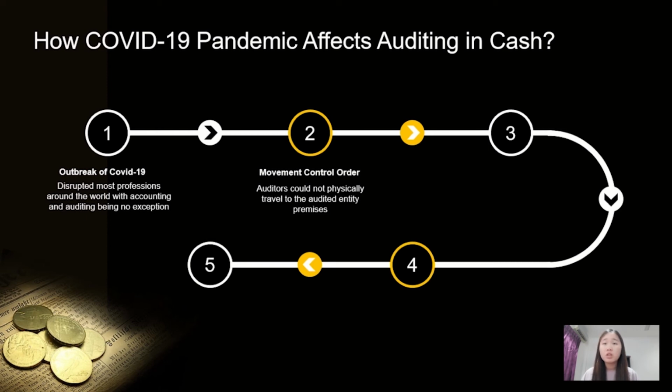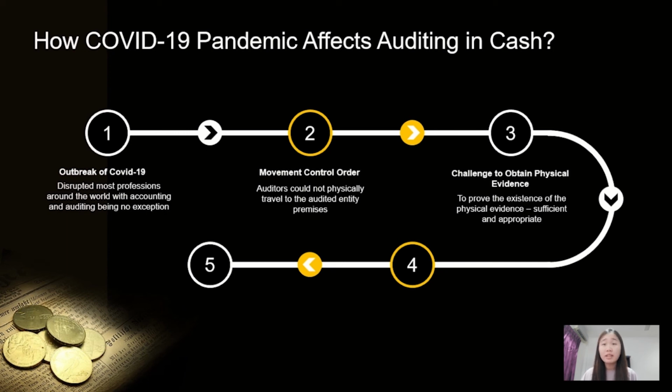As a result, the auditors could not physically travel to the audited entity premises. This is quite challenging for the auditor in obtaining the physical forms of evidence which are sufficient and appropriate for auditing.